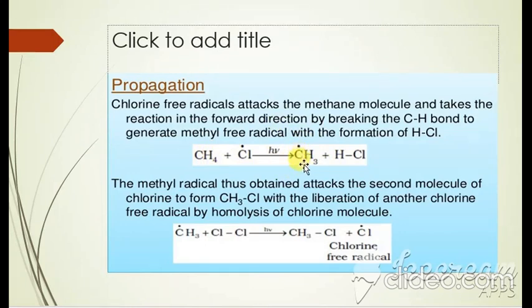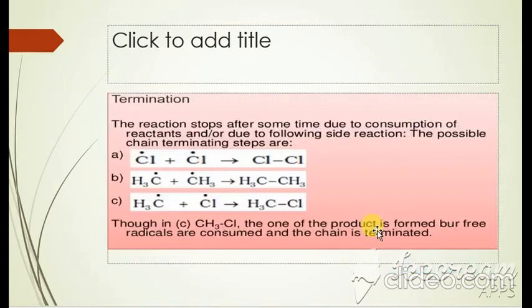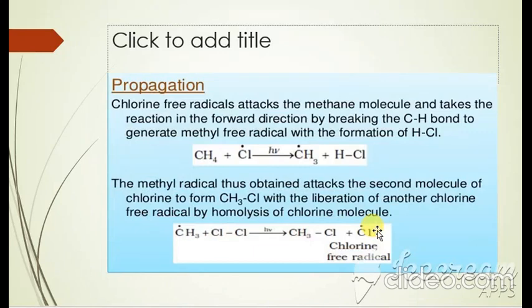This methyl radical again reacts with a chlorine molecule. Because it is a free radical, it attacks the chlorine molecule and breaks the weaker bond between the chlorines, and CH3Cl is formed along with another chlorine free radical. So this is very important in the propagation step. How many chlorine atoms are present in the mixture? They propagate, and so many reactions are carried out in the propagation step.